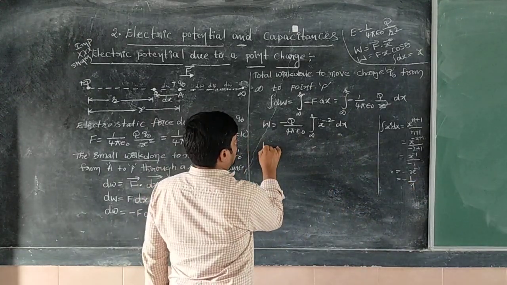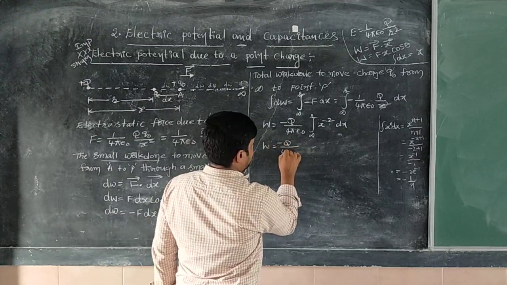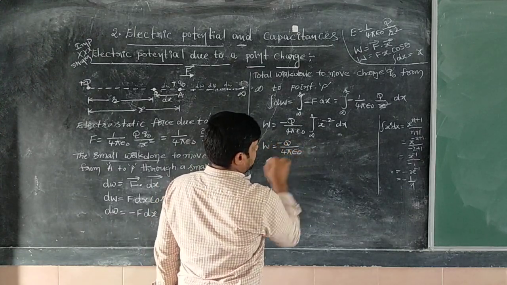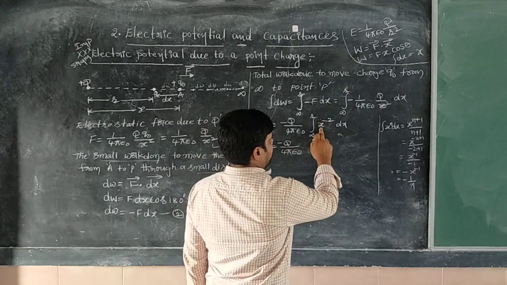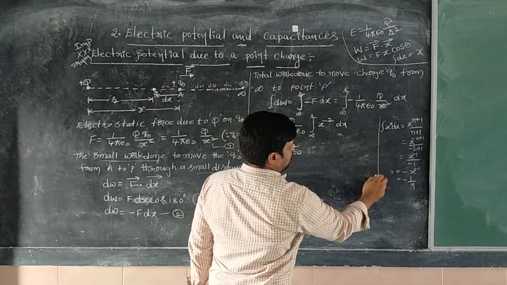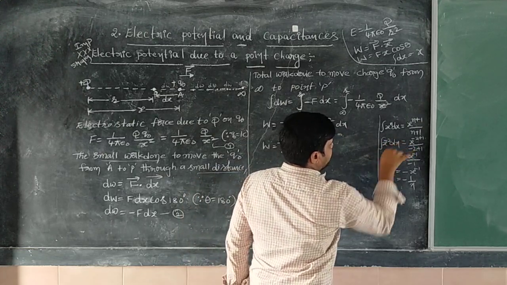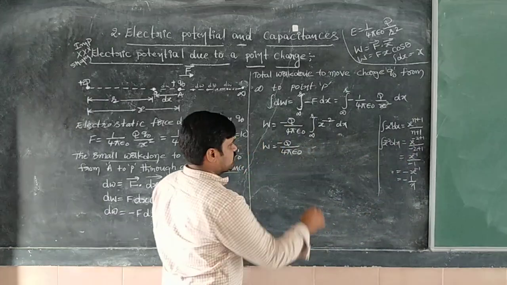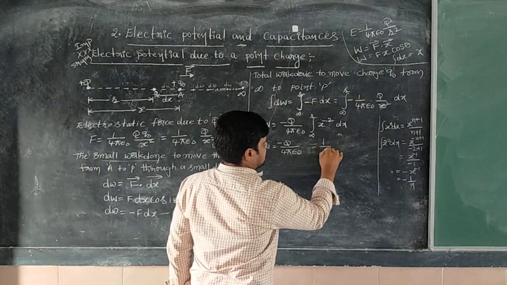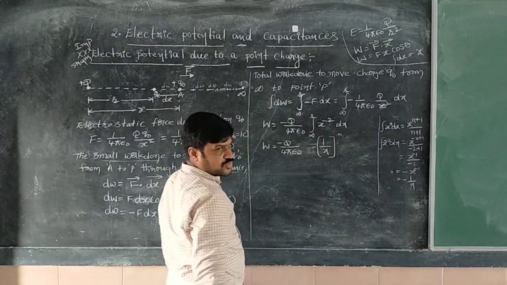Yes, now from this, work done is equal to minus Q divided by 4 pi epsilon naught into the integral of x power minus 2 into dx. The integral of x power minus 2 dx becomes minus 1 by x. Here minus 1 by x we can write. Of course, minus you just write on this side.